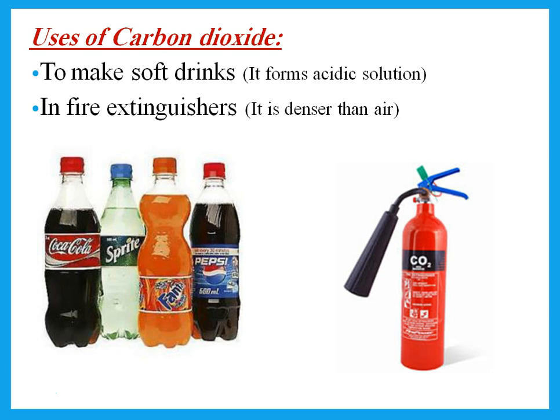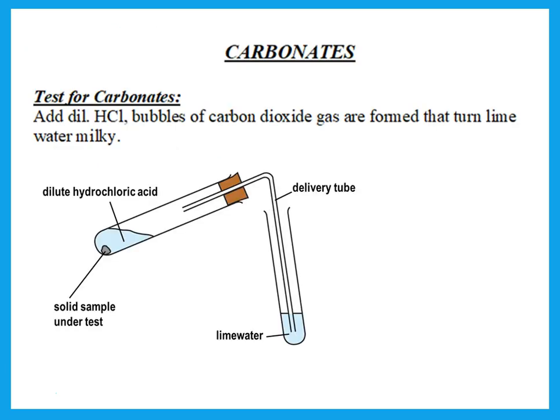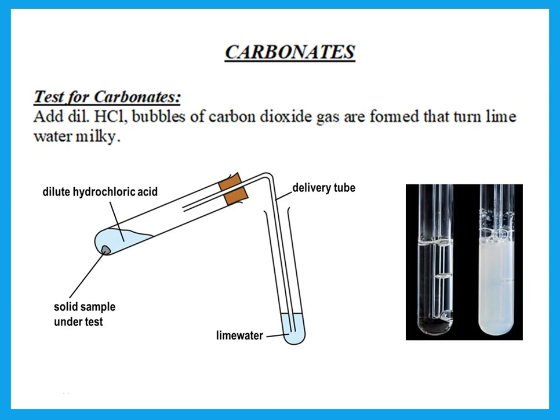We use carbon dioxide to make soft drinks because it dissolves in water to form acidic solution, so it gives it the sour taste. We use it in fire extinguishers because it is denser than air, so it covers the fire and prevents reaction with oxygen. How do we test for carbonates? We already said add dilute hydrochloric acid. Bubbles of carbon dioxide gas are formed that turn lime water milky.